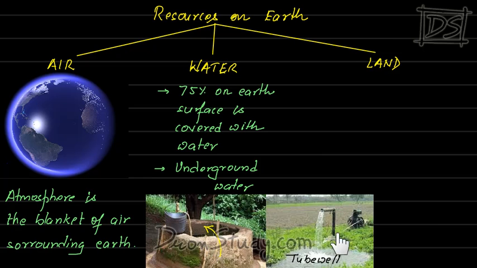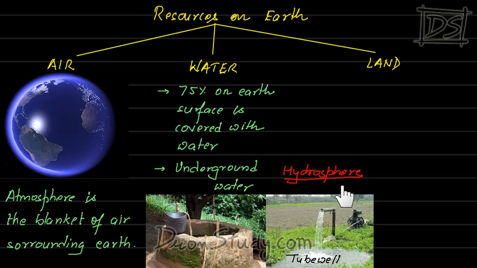You might have seen tube wells in villages. These tube wells take out water from under the ground. So these are examples of underground water. So there is plenty of water, which is very important for us.